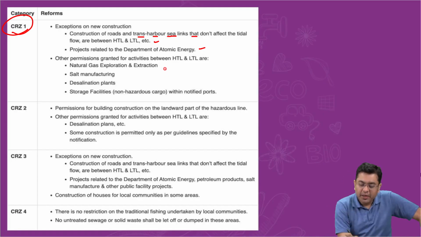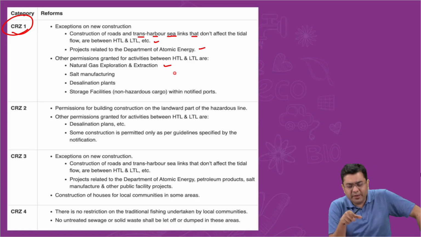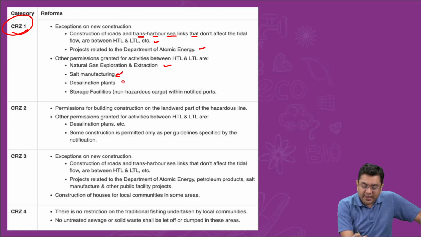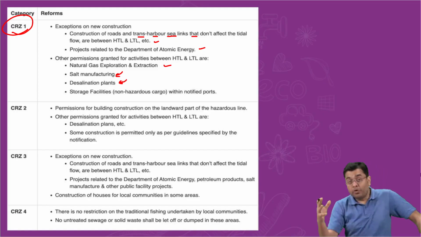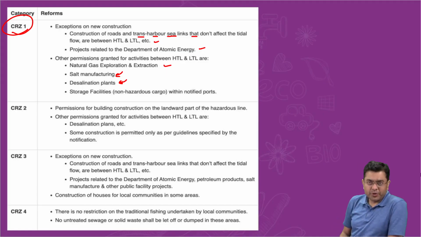Other permissions for natural gas exploration and extraction, because, for example, if you talk about the crude oil in the Krishna Godavari basin, that crude oil exploration you will mostly carry out in the region of the high intertidal zone or in the region of the continental shelf, right? So salt manufacturing, desalinization plant, in order to convert salty seawater into fresh water. So there are some exceptions. Only a few things are allowed.